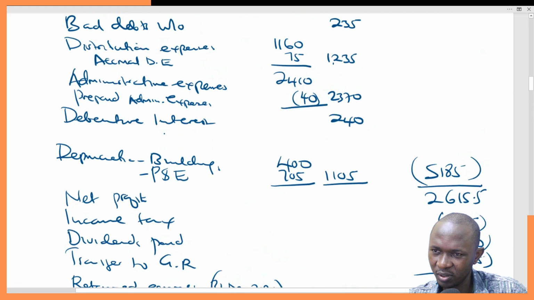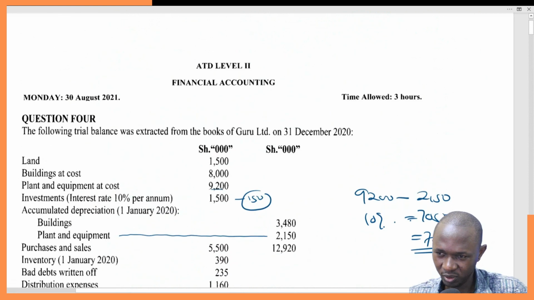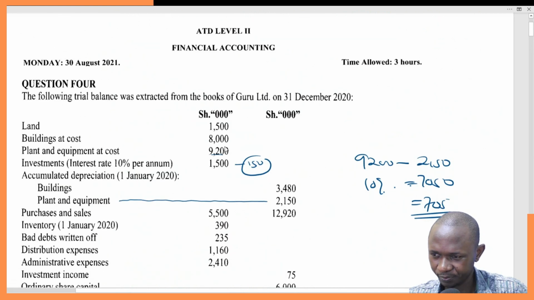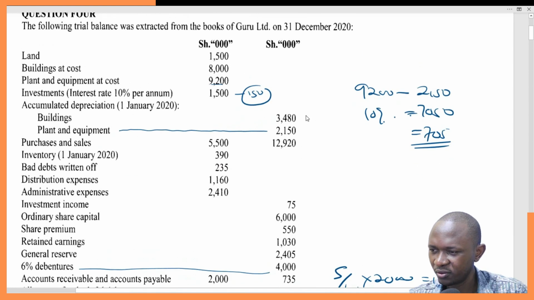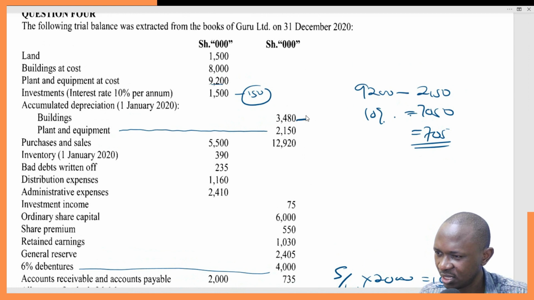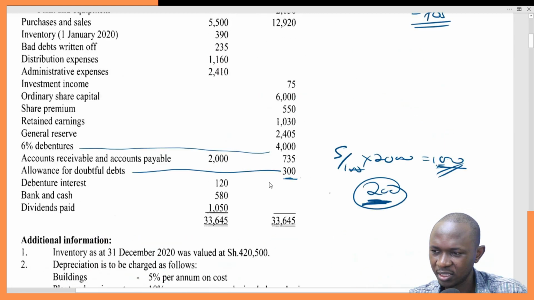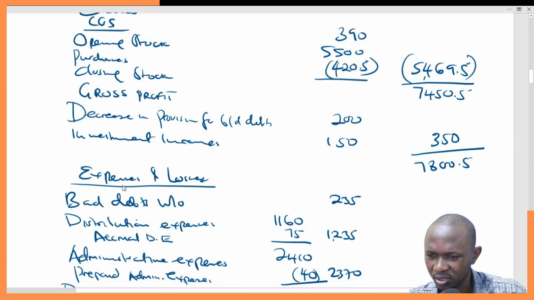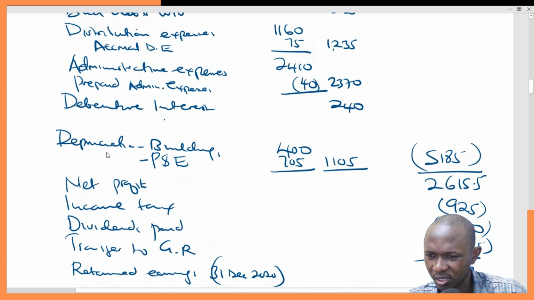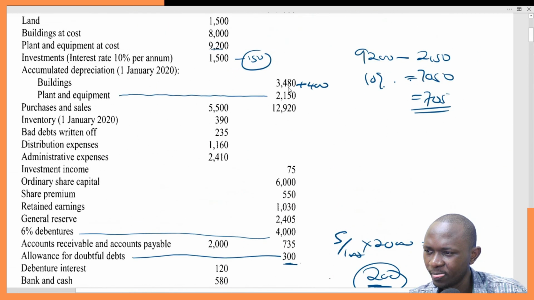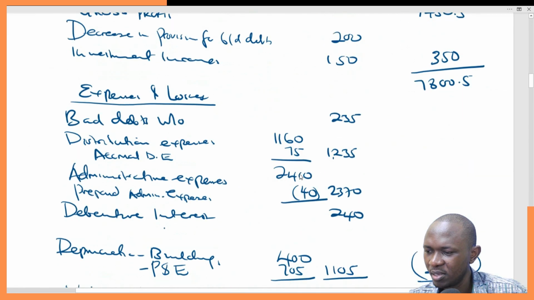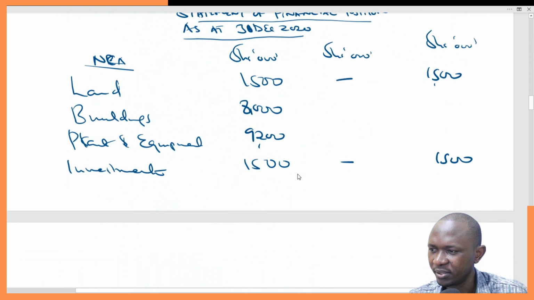Then for buildings, we'll take the accumulated depreciation. You can see it's here, 3480 plus the depreciation for this year. I think it was 400. So let's just confirm depreciation for the buildings for this year. They are here, the figures. We had already worked them out. Depreciation buildings 400, plant and equipment 705. So for buildings, depreciation is 400. So 3480 plus 400 gives you 3880. So we'll come here and say 3880.